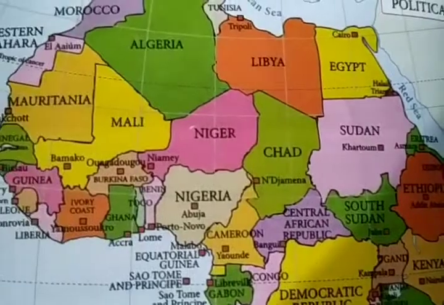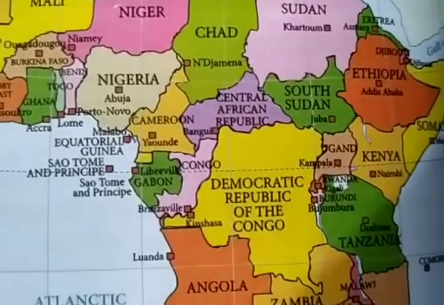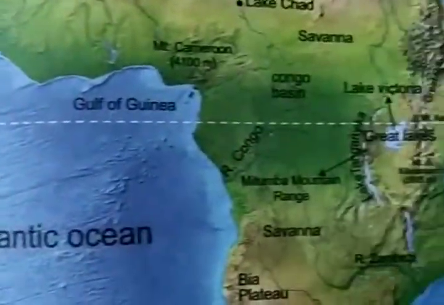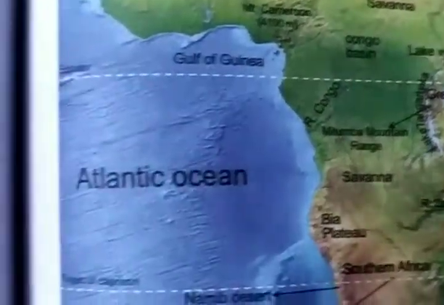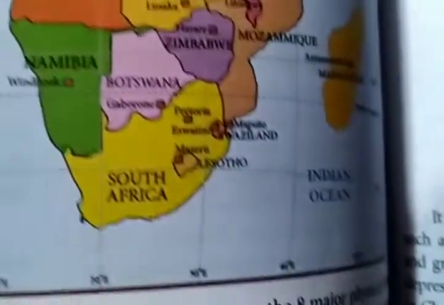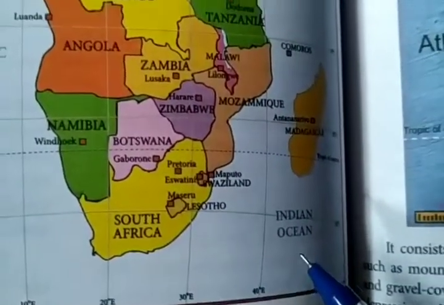So this is the political divisions of Africa. This is the political map showing Africa and its particular states. And this is the physical features of Africa. It lies between the Atlantic Ocean and the Indian Ocean. Here it is the Atlantic Ocean and here it is the Indian Ocean.